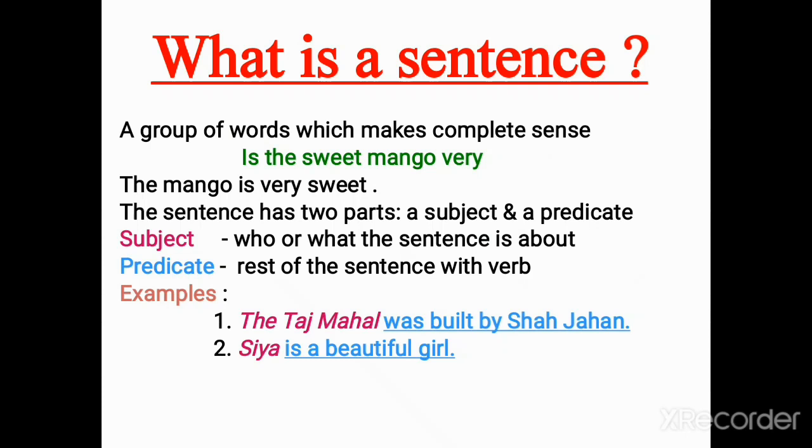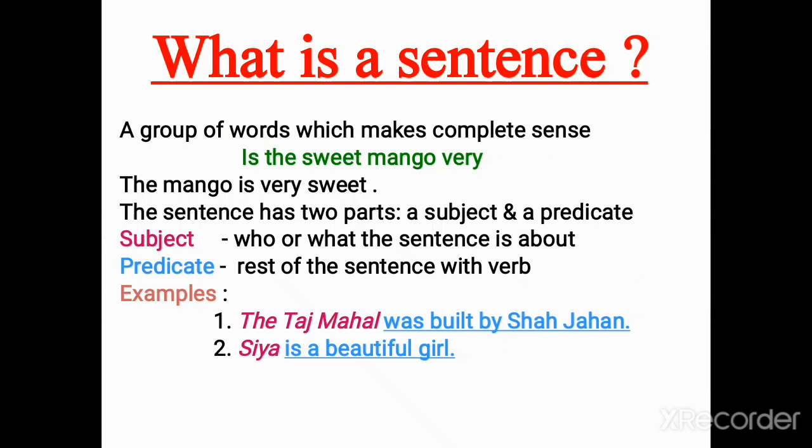So when a group of words is arranged in a particular order that makes complete sense, we call that group of words a sentence. The sentence has two parts. First is subject and second is predicate. So what is the subject? Subject refers to who or what the sentence is about.